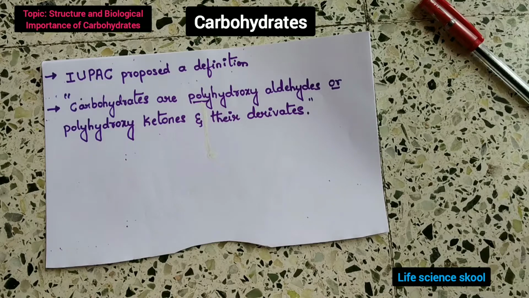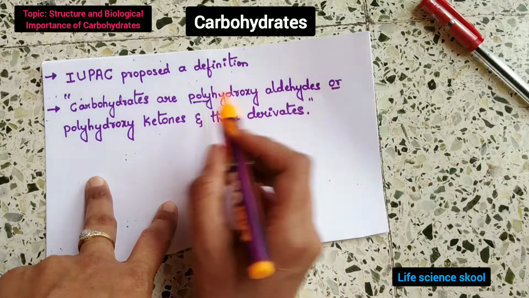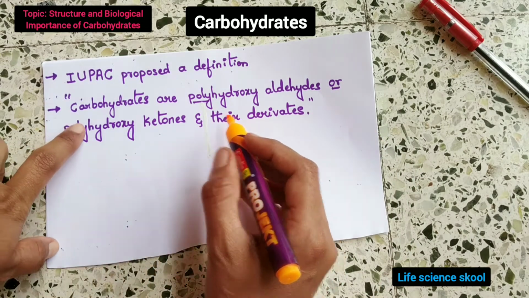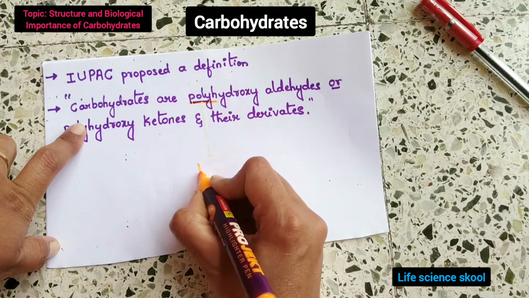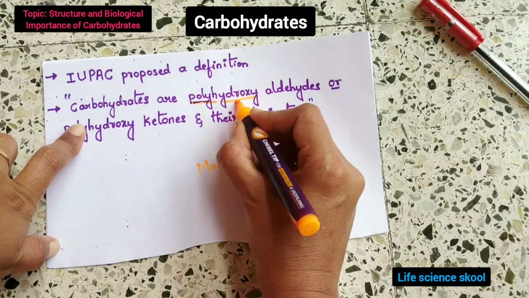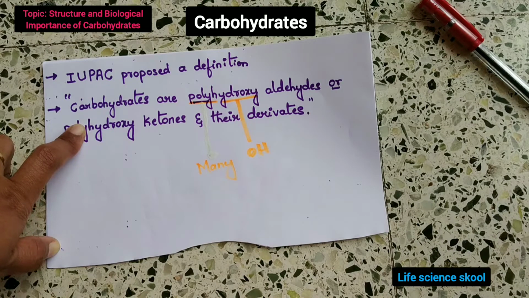Let me explain this in more detail. Here the carbohydrates can be defined as polyhydroxyaldehydes or polyhydroxyketones and their derivatives. So what is the simple meaning? Poly means many. Hydroxy means OH. Aldehydes.